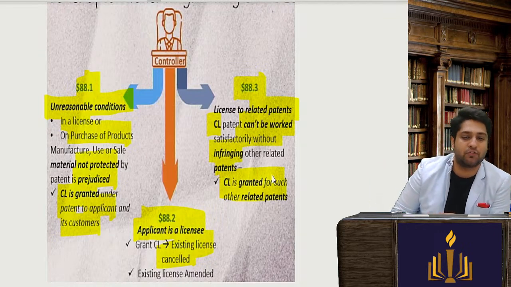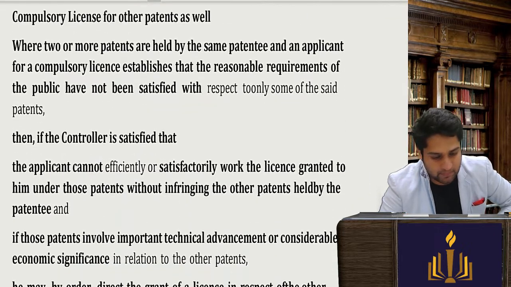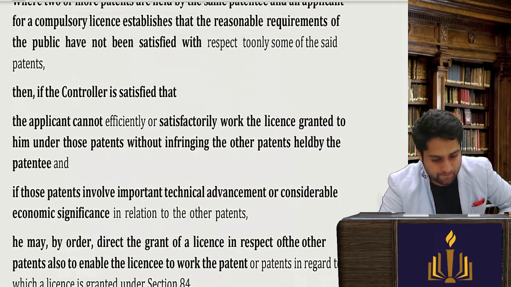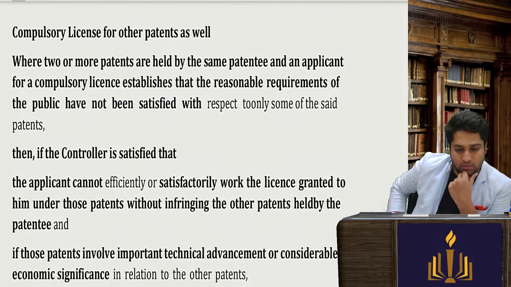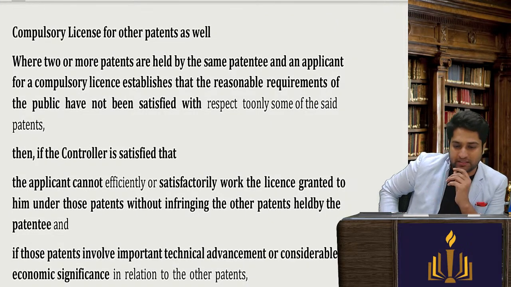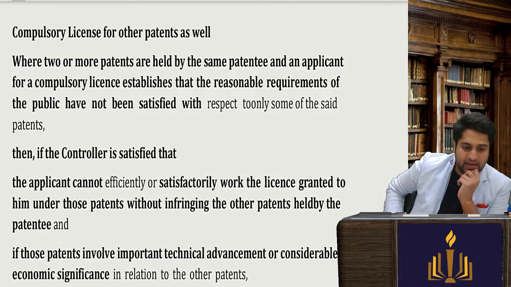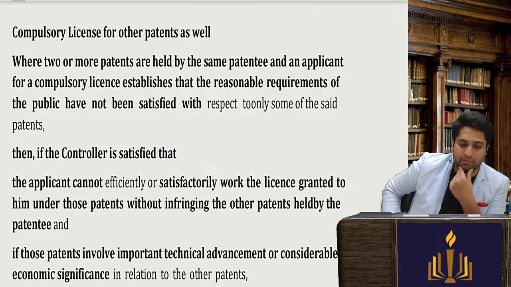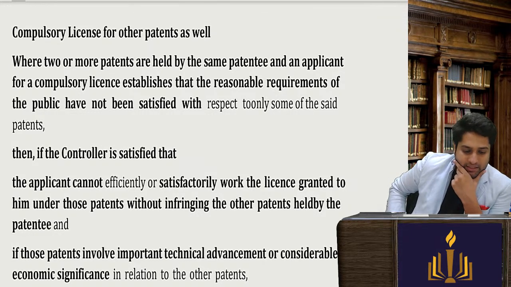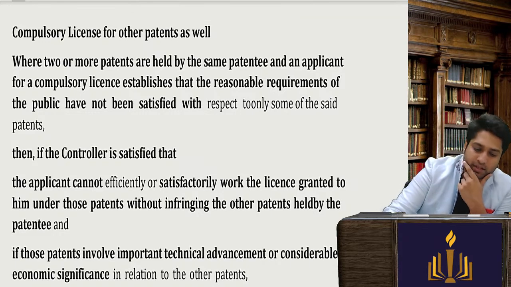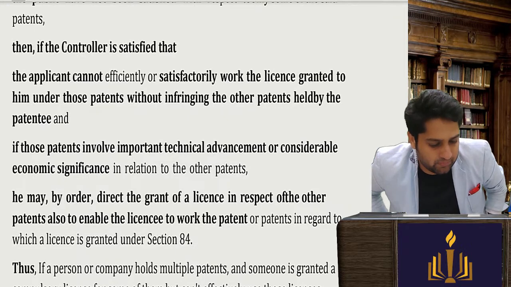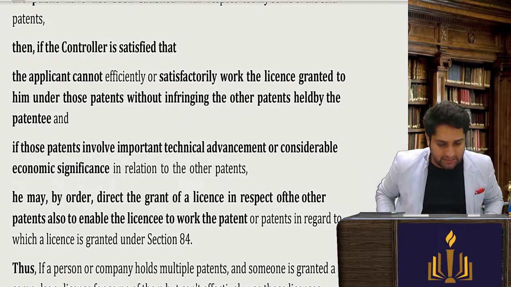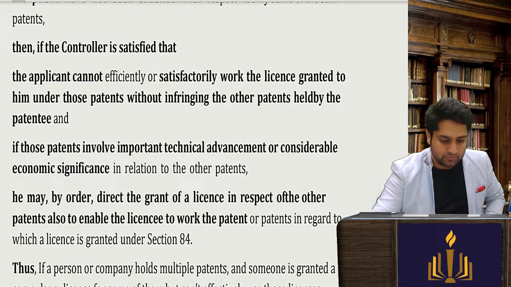A compulsory license is granted for other related patents. Okay, let's see, compulsory license for a patent as well. When two or more patents are held by the same patentee and the compulsory license establishes that the reasonable requirements of the public have not been met, then if the controller is satisfied that the applicant cannot satisfactorily work the license granted to him without affecting the other patents, he will ask for this.